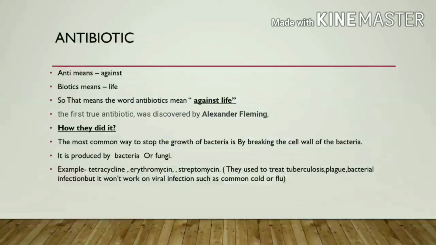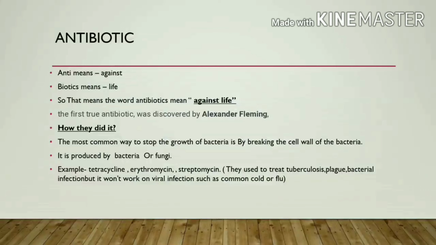Antibiotics are produced by bacteria or fungi. For example, we have already learned tetracycline, erythromycin, streptomycin. They are used to treat tuberculosis, plague, and bacterial infection. But remember one thing, antibiotics won't work on viral infections such as common cold or flu. They do not work on any kind of viral infection.